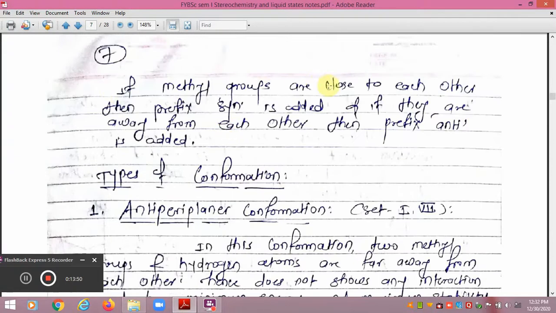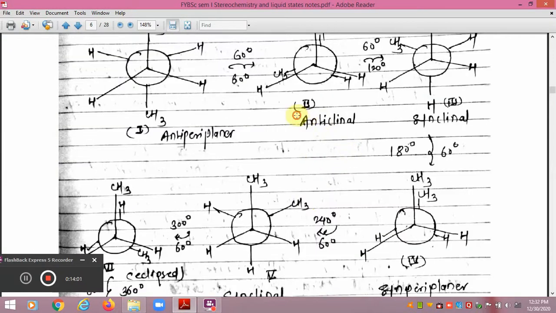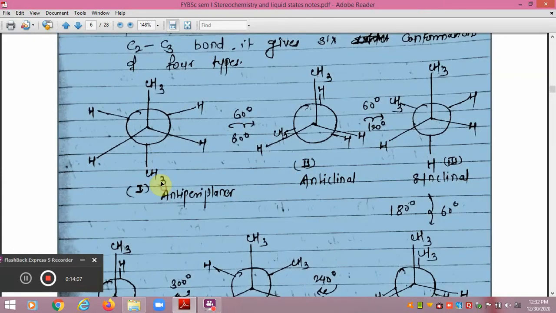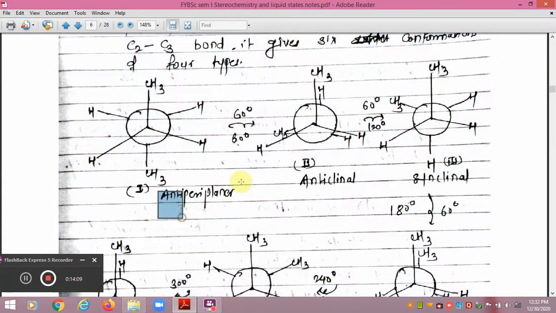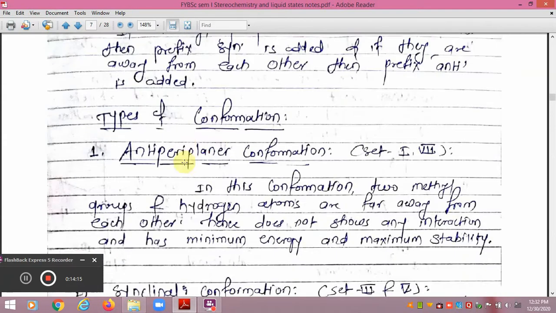And another one: if they are away from each other, then the prefix anti is added. For example, I will show you here. This is anti. Anti indicates this CH3 and this CH3 are away from each other. That's why the anti is added. So this is the way by which we will be able to compare and explain the terms which are given to this.